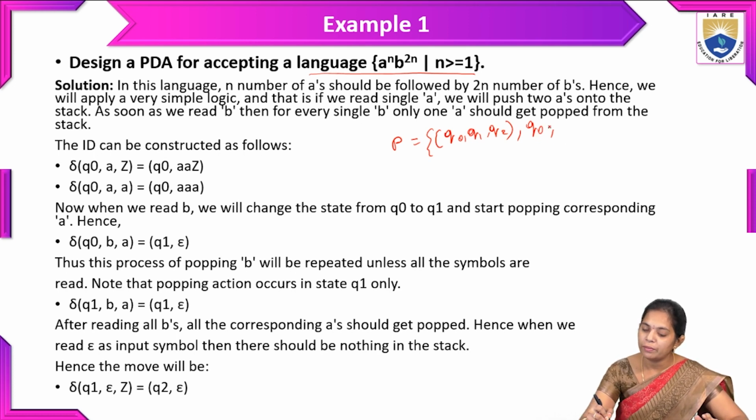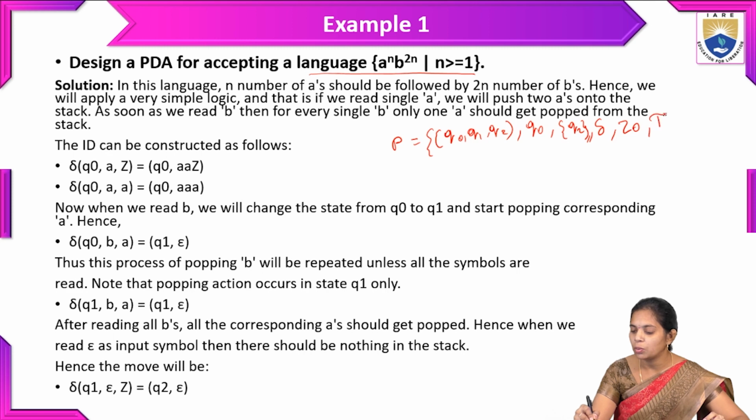The final state we will represent as Q2, along with the initial state, final state and transition function. One more thing we have to represent is Z0, the initial top of the stack symbol, and the tau symbols.